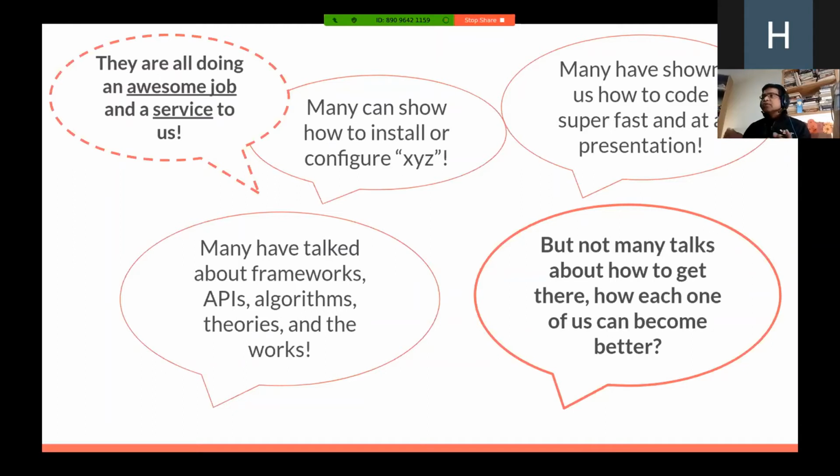And some of them even do great live coding and show you how to be productive. But there aren't many talks that really tell you how to become one of those individuals who have an insight into things, or how to develop those skills and qualities in yourself that will really elevate you as a professional. I will try to make an attempt at doing this in the next 30 odd minutes, and I hope I do some justice to it.